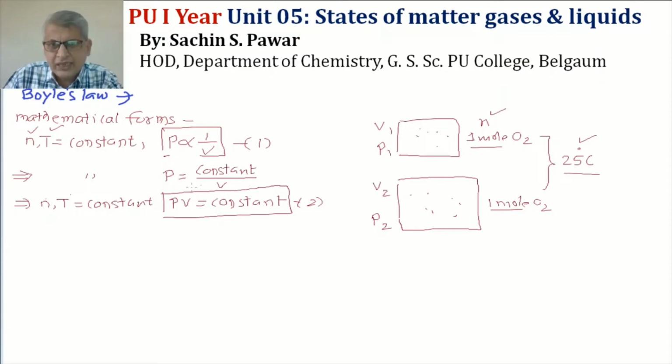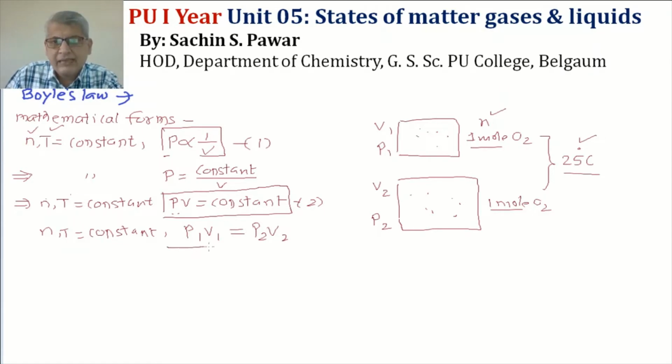But here it says, if temperature is kept constant and the amount of substance is kept constant, then the product PV is constant. That means whatever may be the containers, if n and T are kept constant, then P1 V1 will be a constant, and P2 V2 also will be the same constant value, and both will be equal.